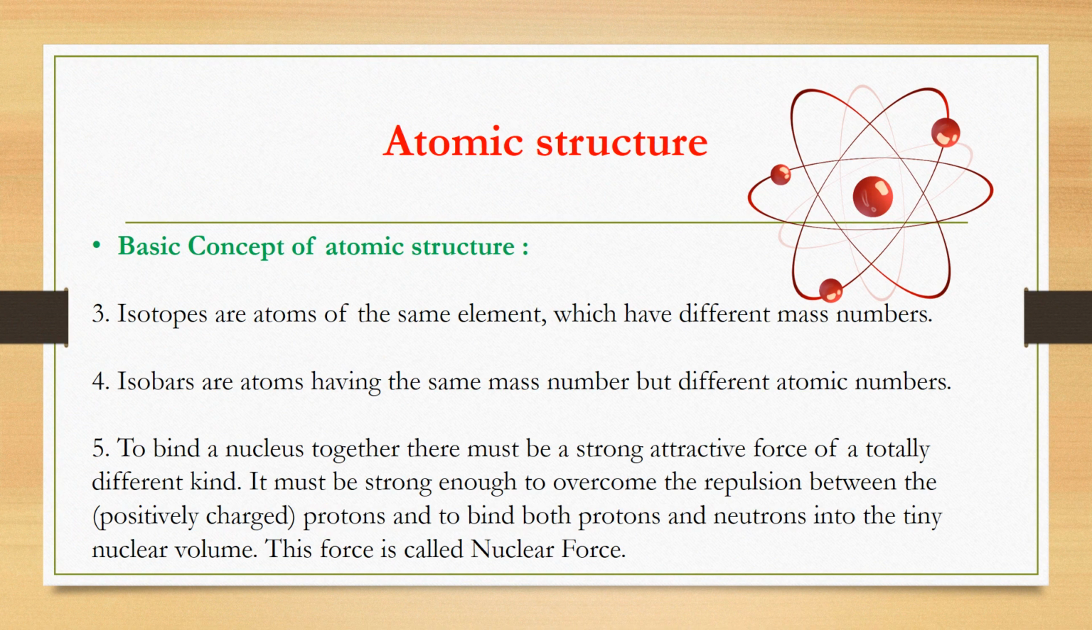Isotopes are atoms of the same element which have different mass numbers. Isobars are atoms having the same mass number but different atomic numbers.